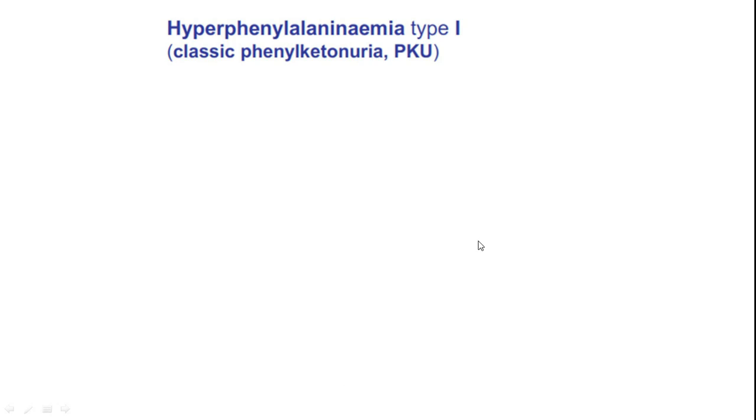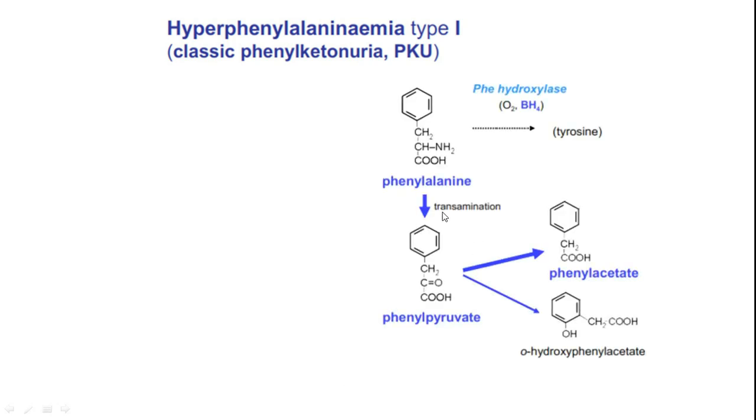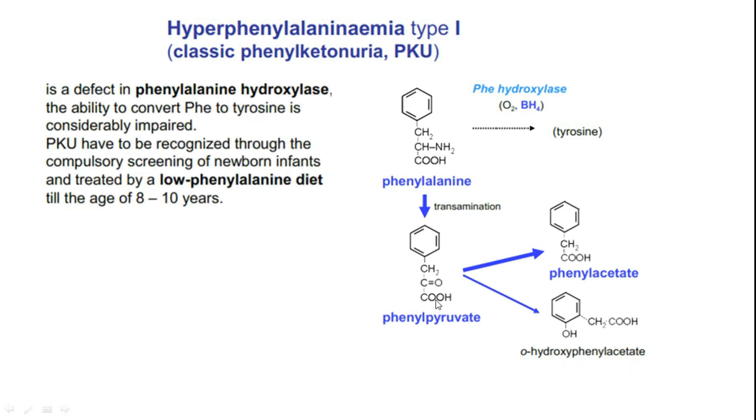Hyperphenylalaninemia type 1. Let's see in detail. So this is classical phenylketonuria, where phenylalanine gets converted to tyrosine, and here phenylalanine upon transamination gives phenylpyruvate. So phenylpyruvate can be degraded to phenylacetate, and also orthohydroxyphenylacetate. So it is a defect of the phenylalanine hydroxylase enzyme. The ability to convert phenylalanine to tyrosine is considerably impaired.